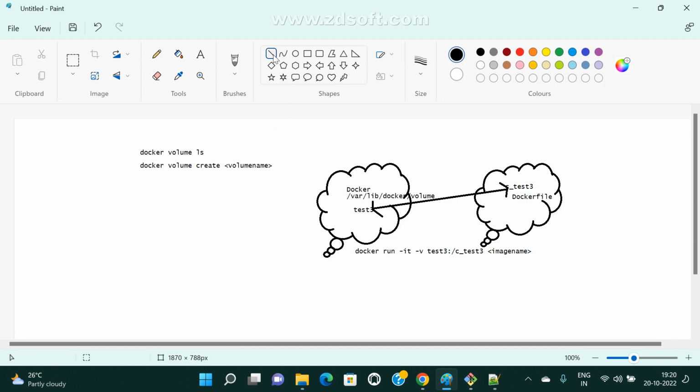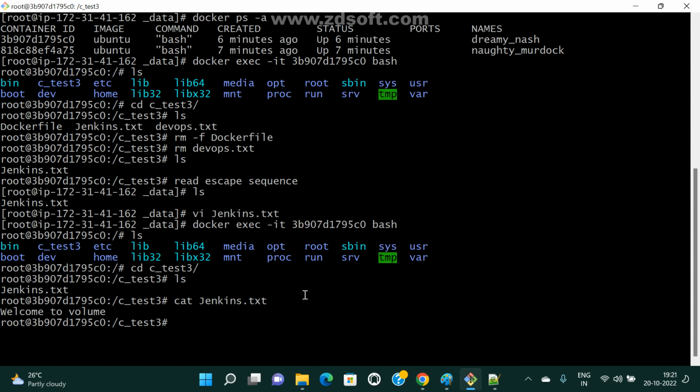Now I am going to delete this container. I am going to remove this container. Now what about my data? Whether the data is safe in our volume or it will be lost automatically, let us check. Now I am going to delete this container.